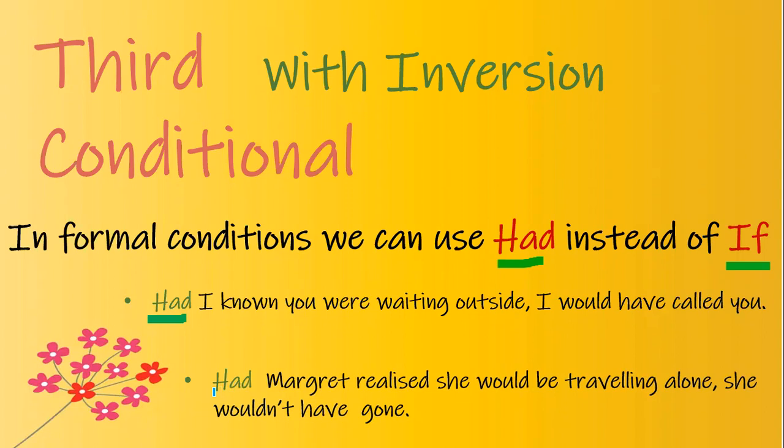I hope that you are now much more confident in using third conditional, and you are going to practice not only in your written language, but you are going to use this in your spoken language as well, because this is a big part of our conversation. Most of the time we are talking about something which we could not do. So remember that third conditional is about something which cannot be reverted, which cannot be changed, because it is based on some past condition.